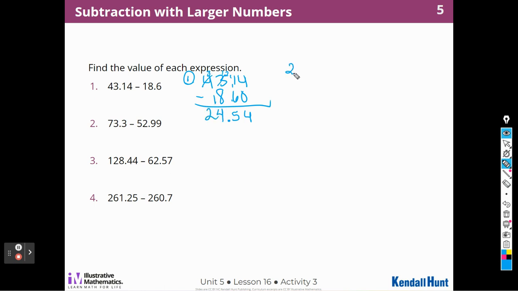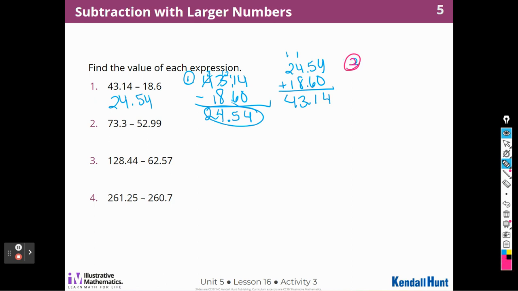I'm going to add to check. 4 plus 0 is 4. This is 11. 8, 9 plus 4 is 13. And 2 plus 1 plus 1 is 4. So that should be the correct answer, 24 and 54/100ths. So now I'm going to do number 2. Let me get pink out. There we go. Here we go.